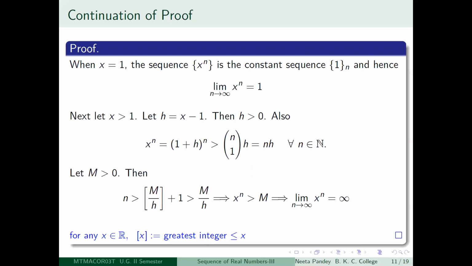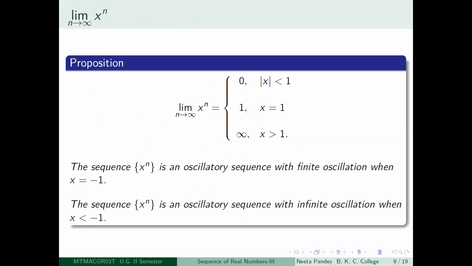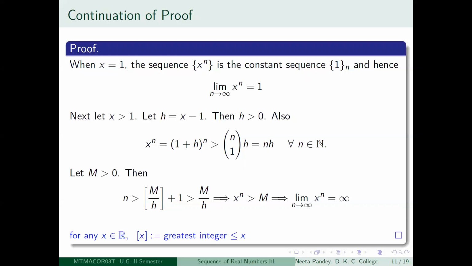So now we want to talk about what happens when x is greater than 1. Our claim is that when x is greater than 1, then this diverges to infinity, and this is not an extraordinary claim. If you like, you can keep in mind some example. The easiest one which comes to my mind is x equal to 2. Then what is your sequence going to look like? It looks like 2, 2 squared, 2 cubed, 2 to the power 4, etc. So it keeps on increasing. That is all we want to show. So let us see how to do it.